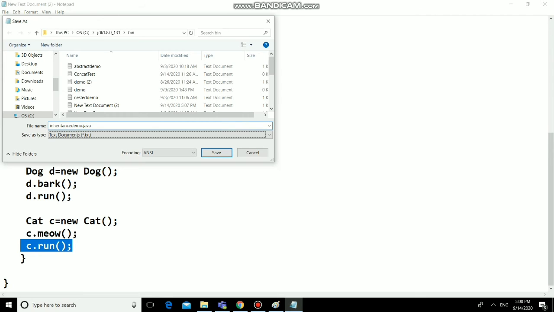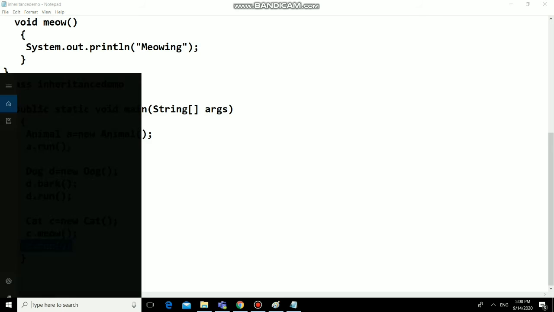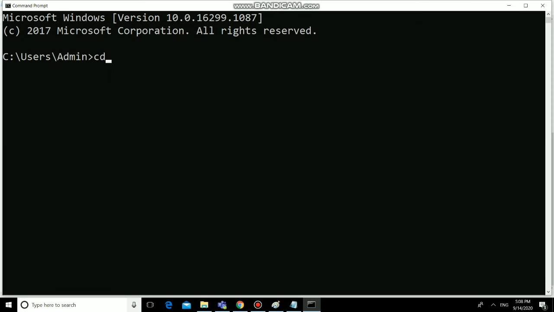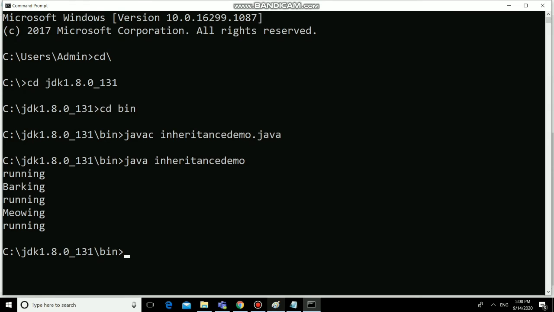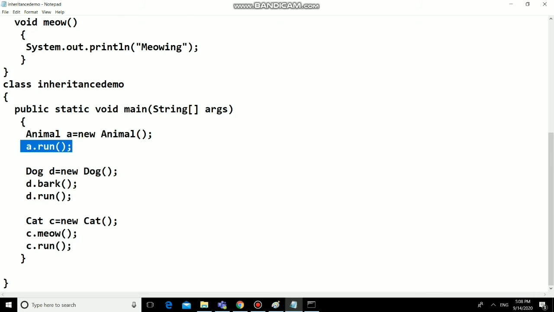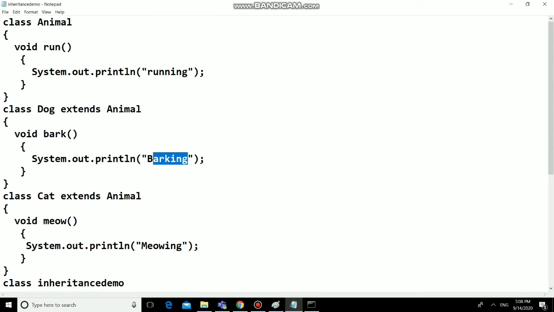Let us see the output. Compile. Run. You are getting the output. The run method call will print running, then bark will print barking, then again running.